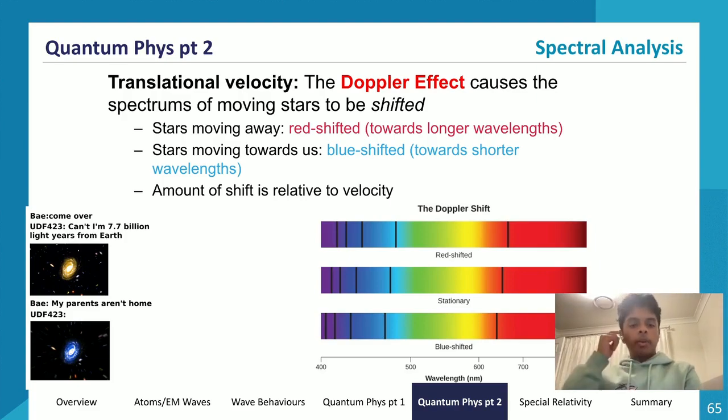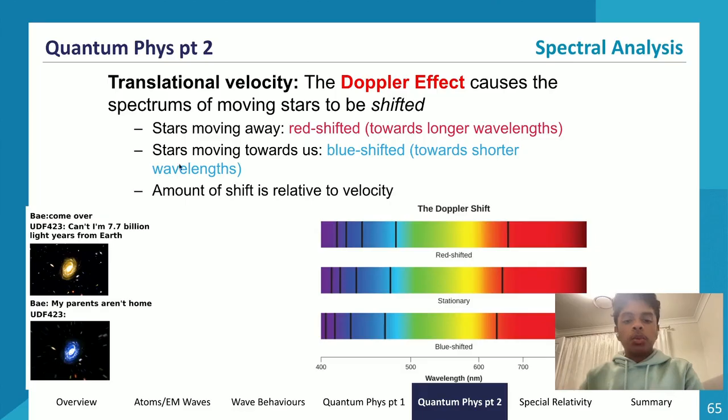So it's like another wave property, basically. If a star is moving towards us or away from us, the spectral lines of the star will be shifted. Thinking back to the Doppler effect, if the light wave is traveling towards us but the source of light is moving away from us, then that light wave is going to get stretched, and so it will become redshifted. This is what would happen if it's stationary, and if it's redshifted, the entire spectra gets shifted a little bit to the left, but we can still find the chemical composition because the patterns of the absorption and emission lines will be the same.